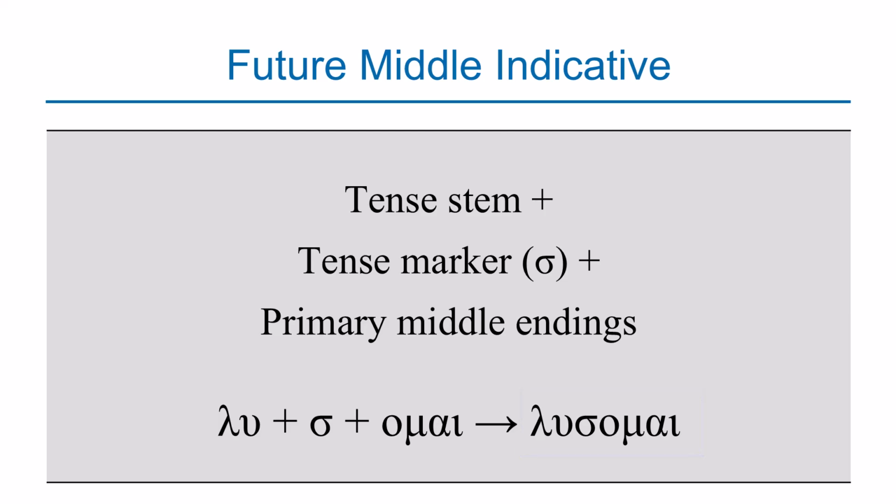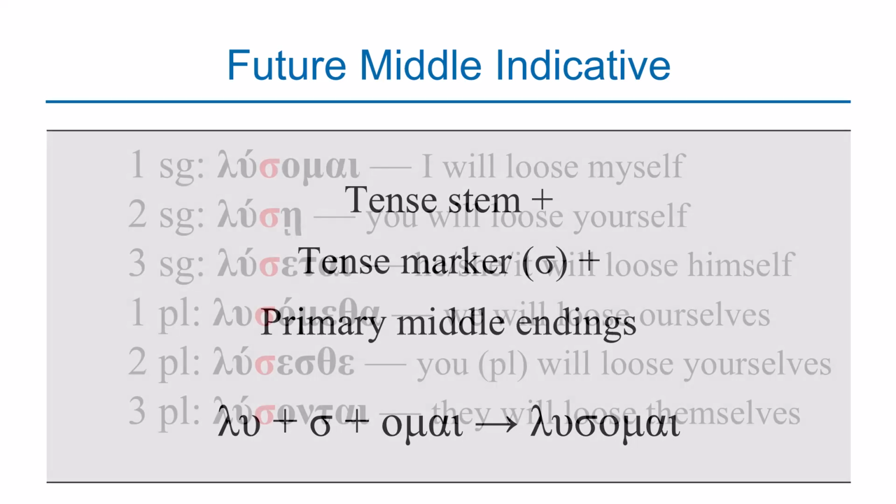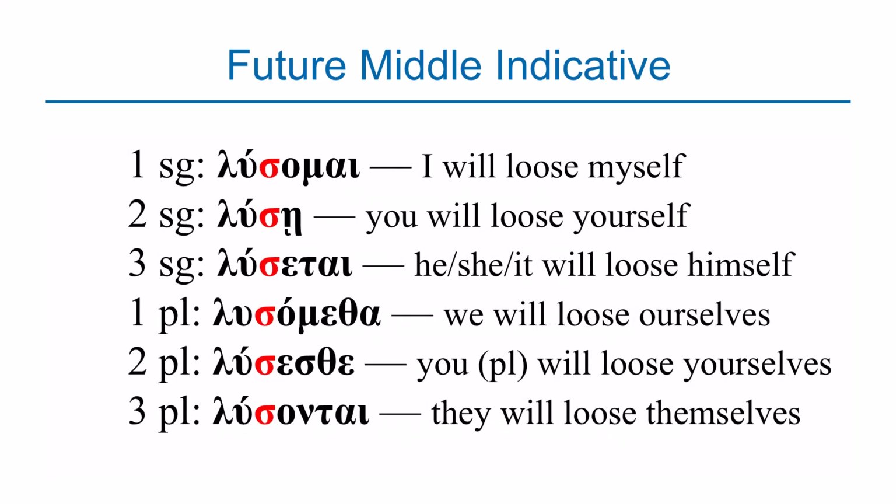Omai is a middle ending, sigma is a tense marker, lu is a stem. So the procedure is the same, only that for the middle voice, you use middle primary endings. So again, if you master the primary endings, the same endings that the present tense was using in the middle voice, you already know the future middle indicative because these two are using the same endings. The only difference again is the sigma that has been added. So let's look at the paradigm for the middle voice. Under the singular, you have lusomai, which means I will lose myself. Remember, the middle voice shows an action that the subject is doing for themselves or on behalf of themselves.